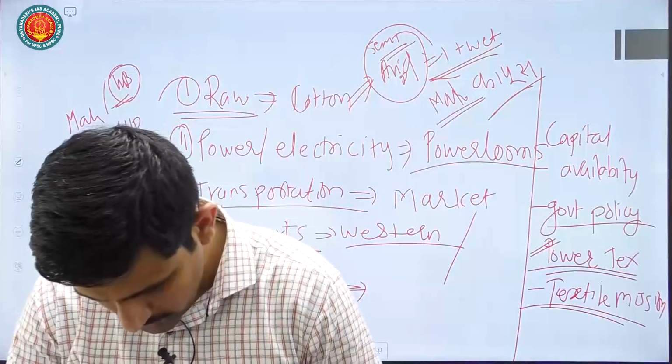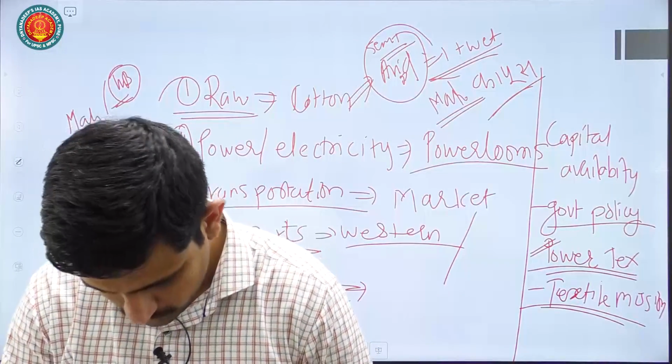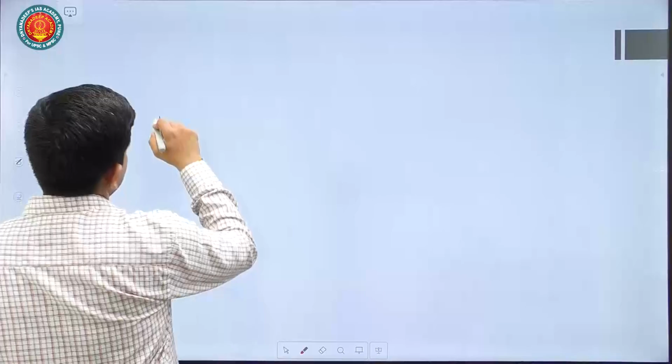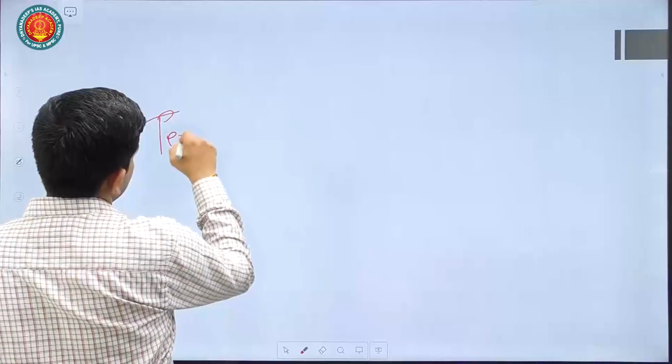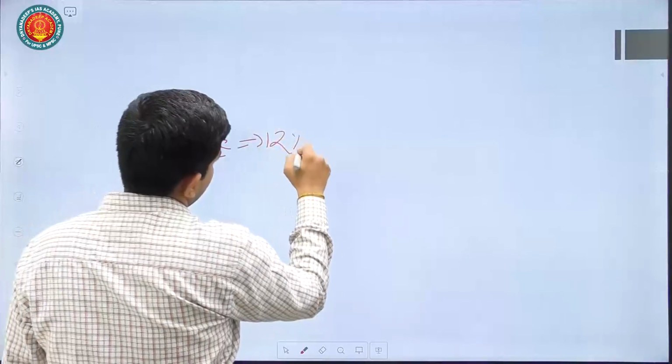And then what will you write in the conclusion? You can just give a futuristic conclusion in such a question. Okay, you can mention how the textile industry is important. It is contributing around 12% of India's exports.